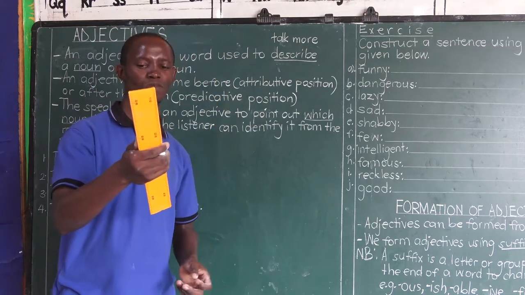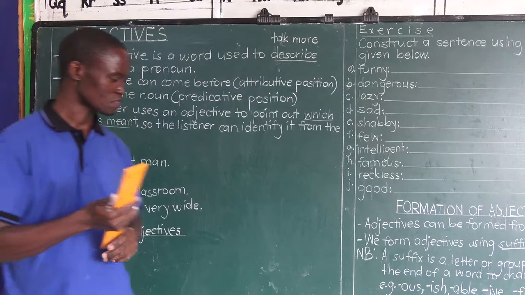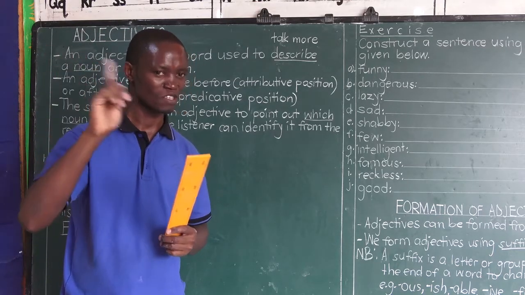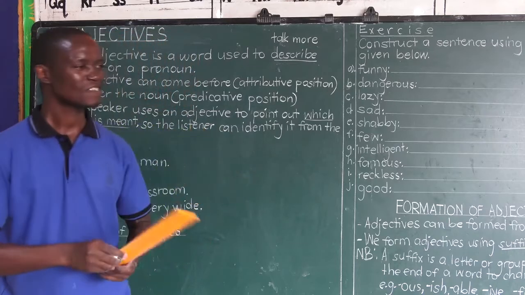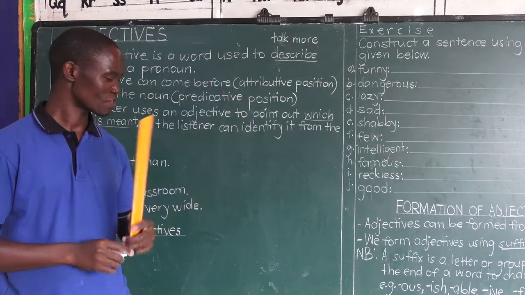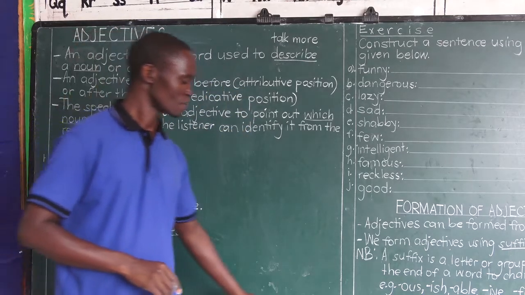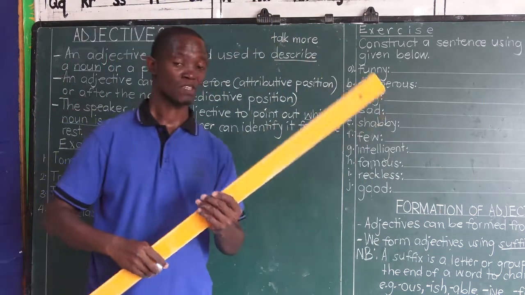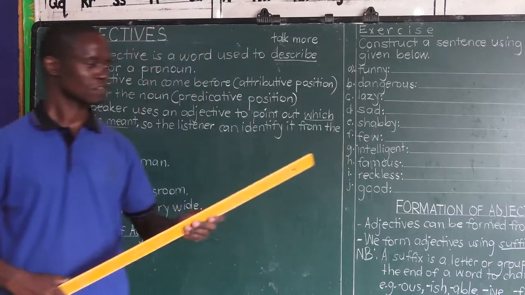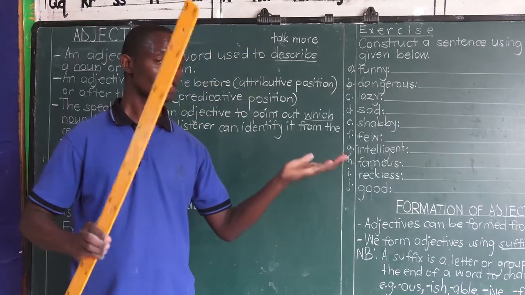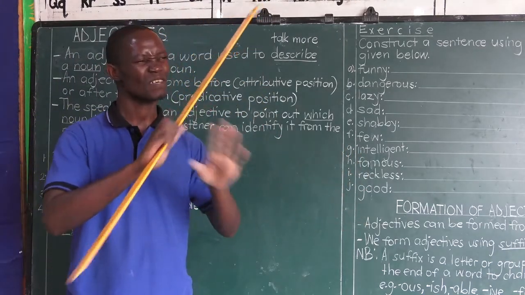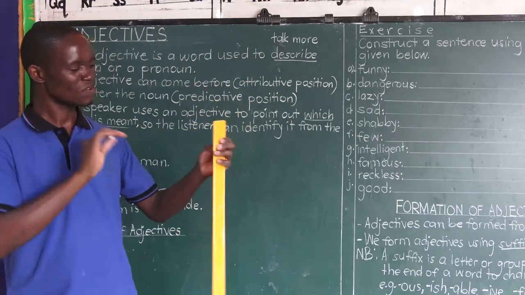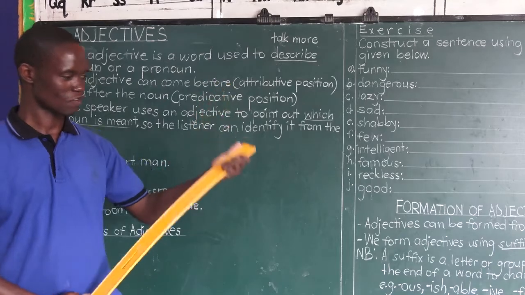I'll grab it and say, thank you, you understood my message. My message was, go and get me a ruler. Did I describe the ruler I wanted? Never. Meaning, you can just pick any ruler and deliver it to me, and I'll appreciate. Then, if one came up with this one still, I would say, many thanks to you. Why? Obviously, I will be happy because I've got what I wanted. What I wanted was a ruler. I didn't say which ruler, I didn't describe it. So, you just pick any ruler, bring it to me, and I'll be grateful.